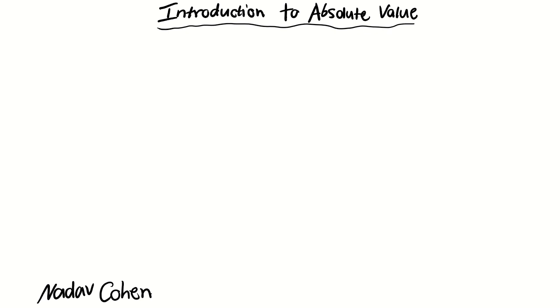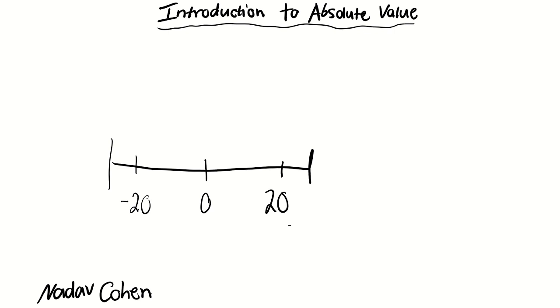Now, absolute value basically means that when you use absolute value, you are only working in the positive realm. Remember in the last video, we took a number line, we said 0, and we said negative 20 and 20, and we said that these two numbers were opposites because they were the same distance from 0.